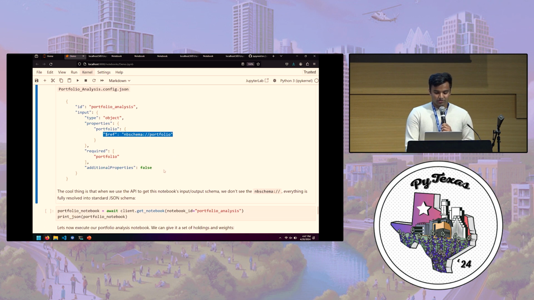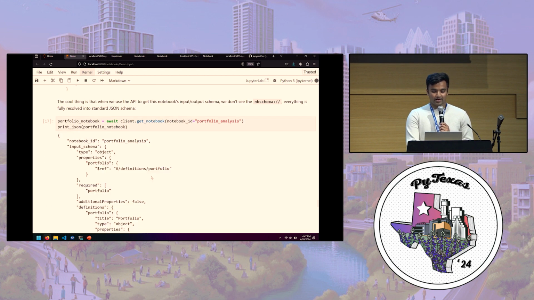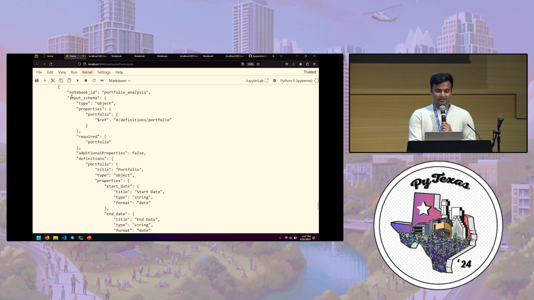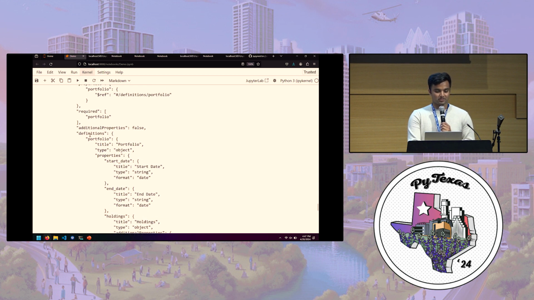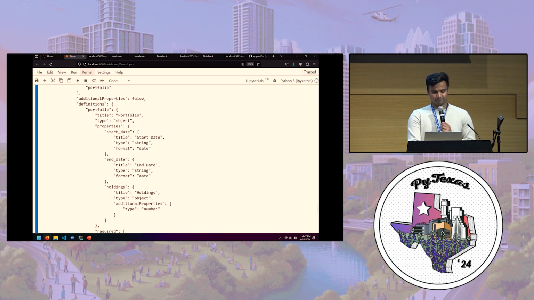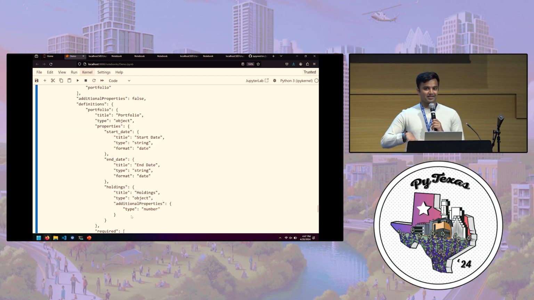Okay, so what does that mean? When I get this notebook schema, you can see the input schema is actually getting resolved to standard JSON schema. So it's your definitions, and the portfolio object here, all very standard JSON schema. From the client, it has no idea that this input is a Python object.